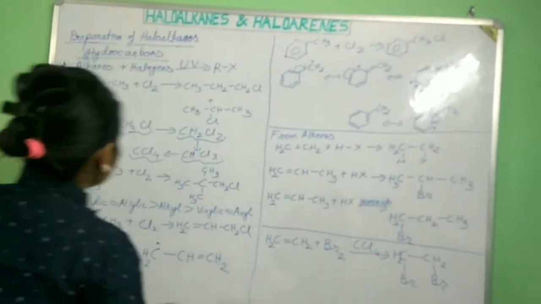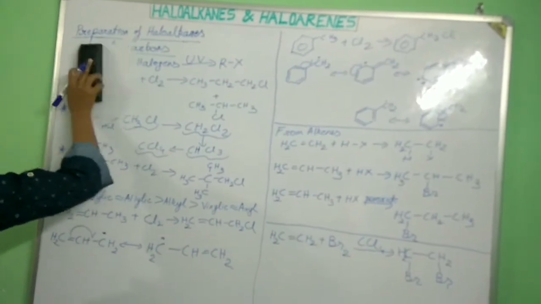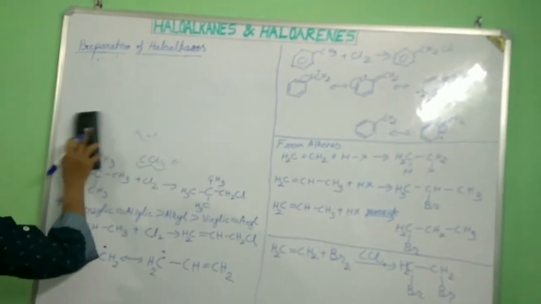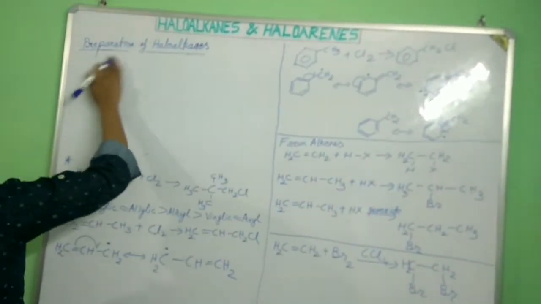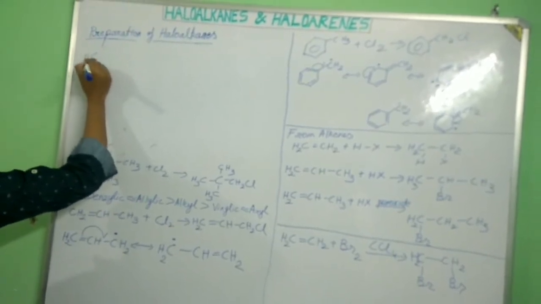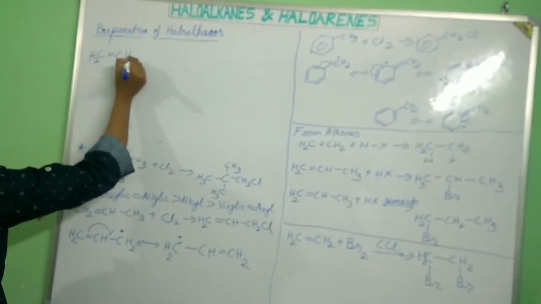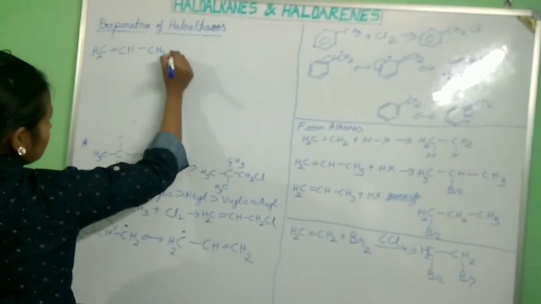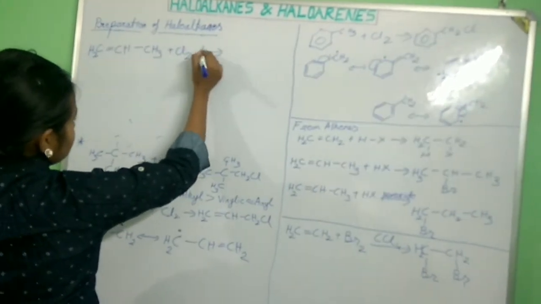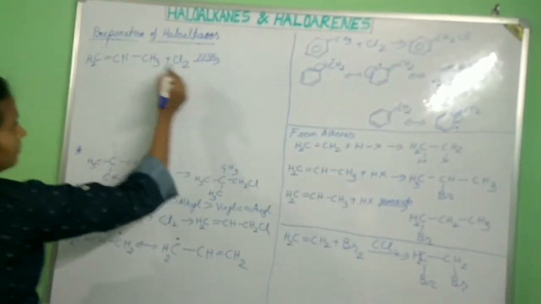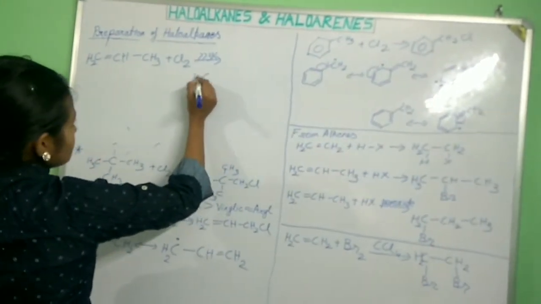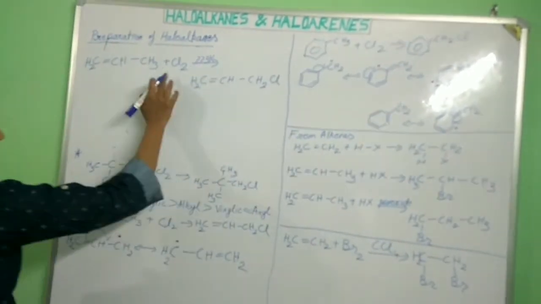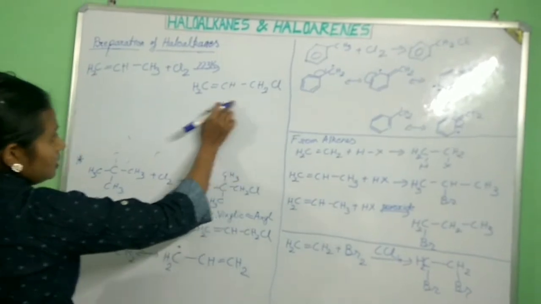Understood? Now, if we want to prepare allylic chloroalkanes, for example from CH2=CH-CH3 plus chlorine at 773 Kelvin, what will happen? The product will be CH2=CH-CH2Cl. At 773 Kelvin we get allylic chloroalkanes.